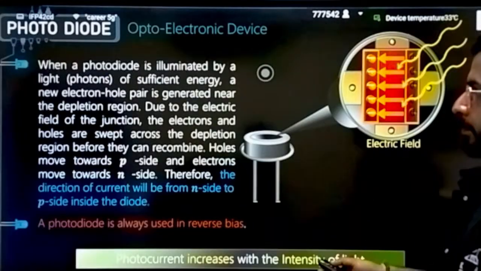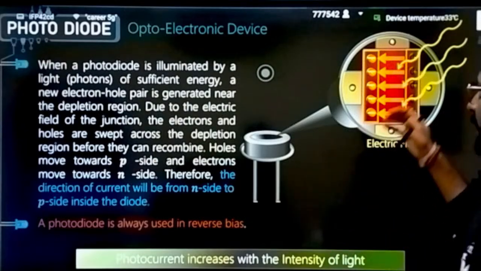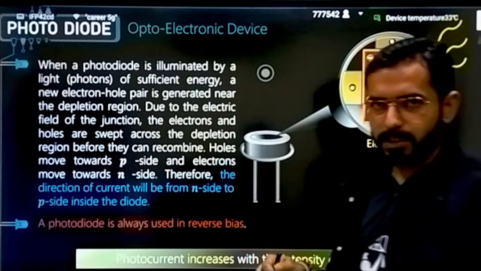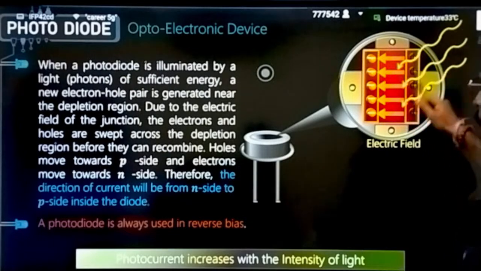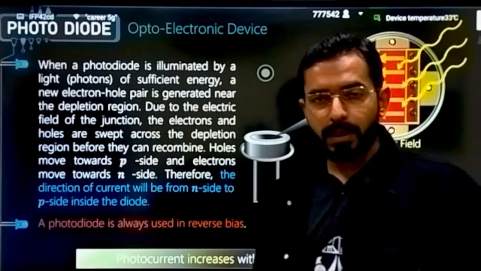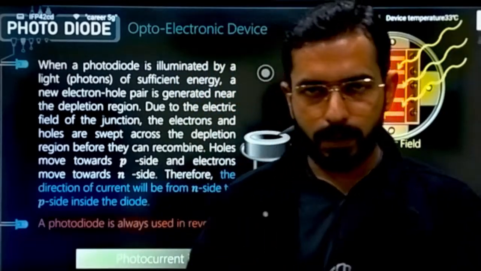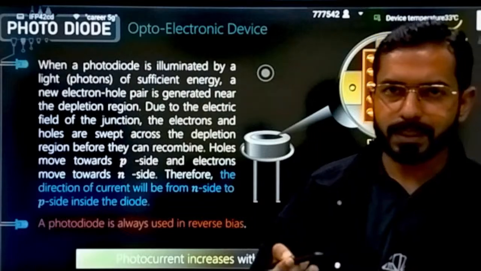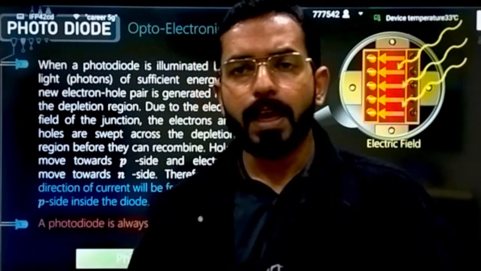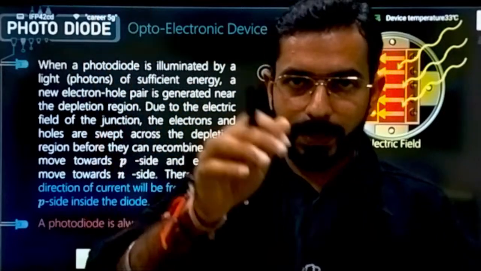Now the second one is the photodiode. How does it work? Again it is a diode that is present here. When light is falling on it, that means some energy is falling on it. That means a lot of electron and hole pairs will be generated in the diode, and it will create some current. Obviously, if electron hole pairs are generated, some current will start flowing. Now, if you increase the intensity, what will happen? More and more photons will be incident.